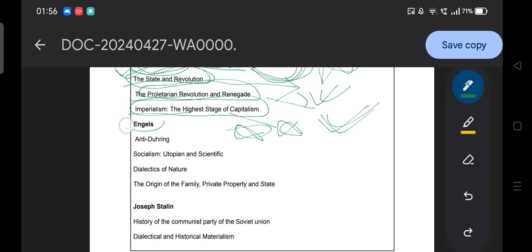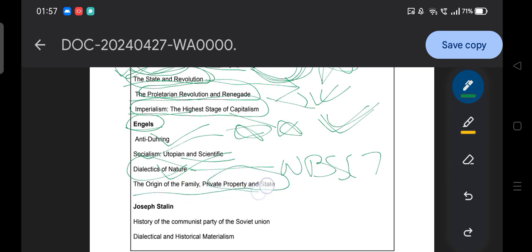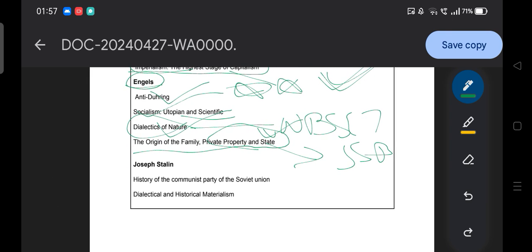Then moving to next, Engels' book Anti-Duhring. Socialism: Utopian and Scientific, Dialectics of Nature, already asked in the WB set. Then Origin of the Family, Private Property and the State, already asked in SSB, by Frederick Engels. Okay, then moving to Joseph Stalin.